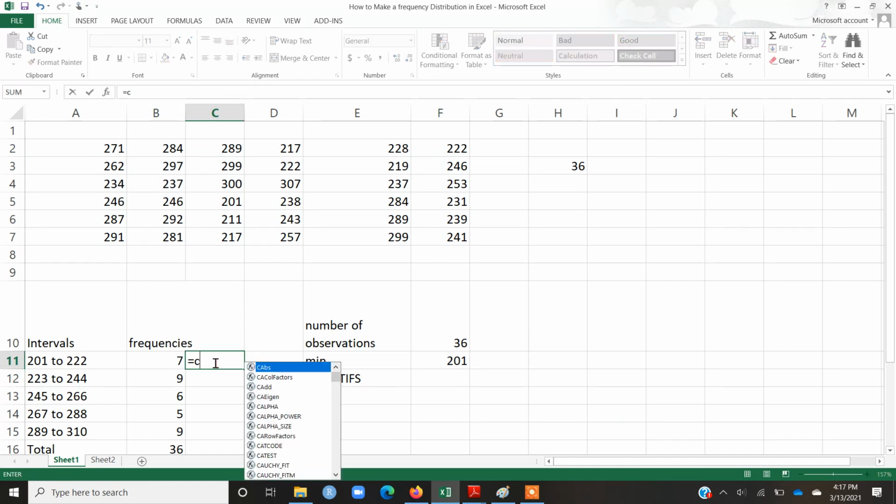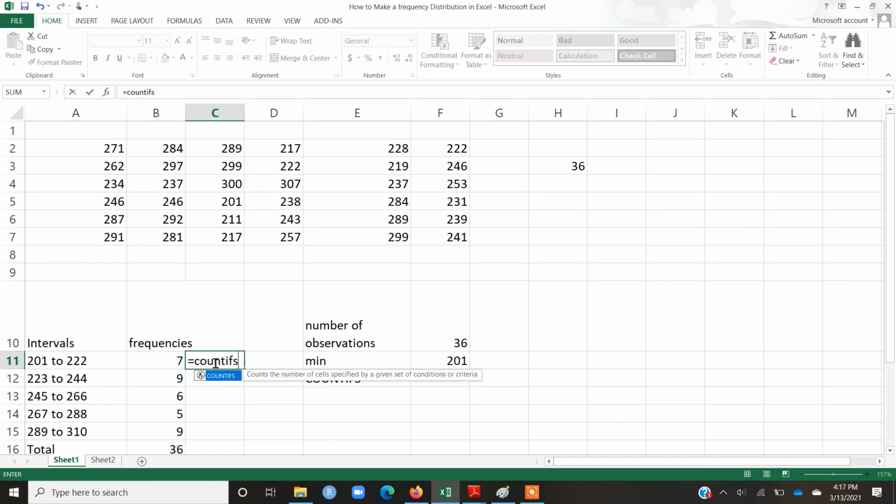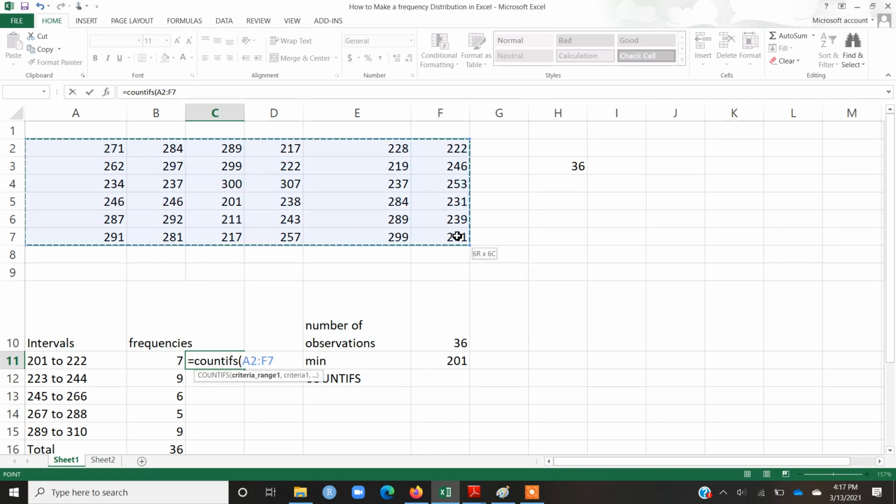Suppose that I want to use the COUNTIFS function. It's not case sensitive, so you can type in lowercase as well as uppercase. Then I want to select these observations. This is my range. You can see that the function is also giving you help: whenever you type COUNTIFS within brackets, you should have the criteria range, then after a comma you should have the criteria, and we put the criteria in these inverted commas.